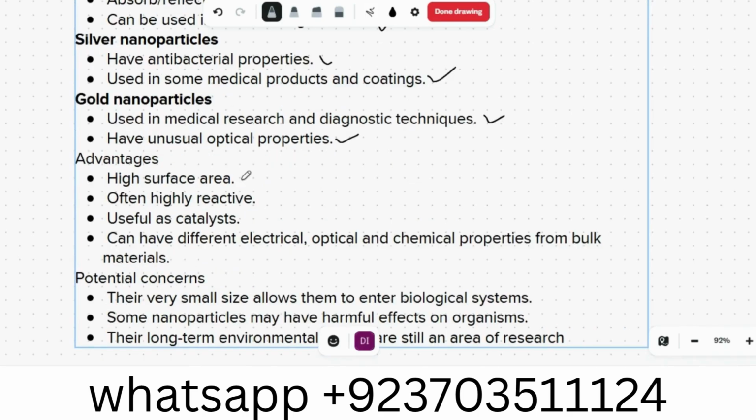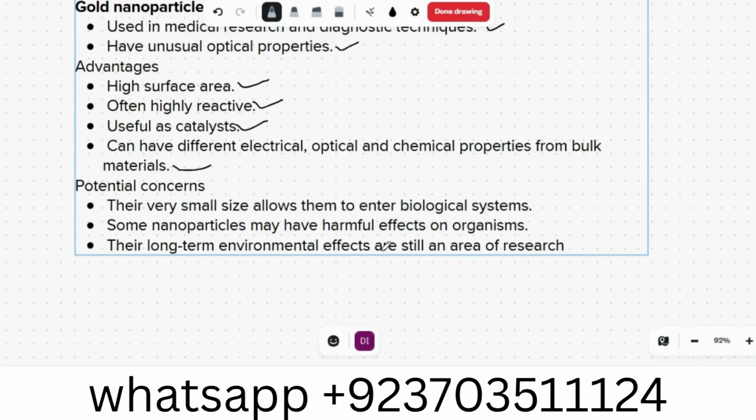Advantages: they have high surface area, are often highly reactive, are useful as catalysts, and can have different electrical, optical, and chemical properties from the bulk material. Potential concern: their very small size allows them to enter biological systems. Some nanoparticles may be harmful to organisms, and their long-term environmental effects are still an area of research.